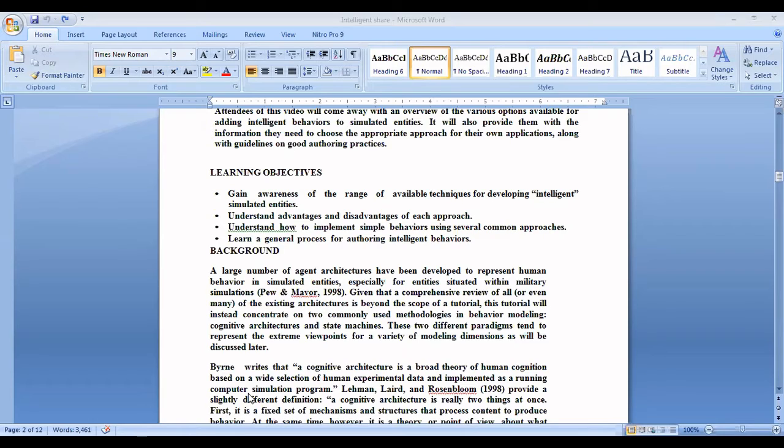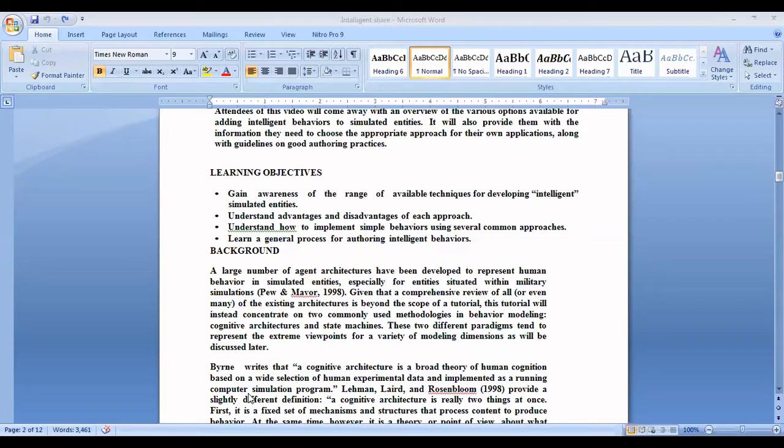A cognitive architecture is really two things at once. First, it is a fixed set of mechanisms and structures that process content to produce behavior. At the same time, however, it is a theory or point of view about what cognitive behaviors have in common.